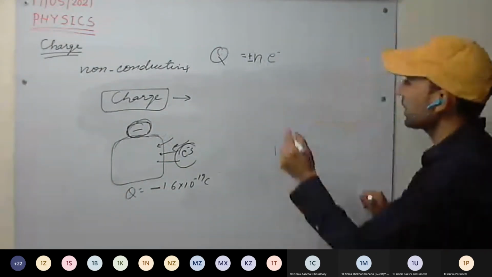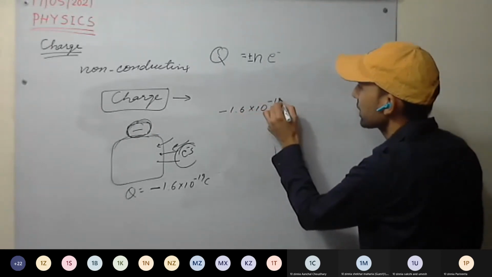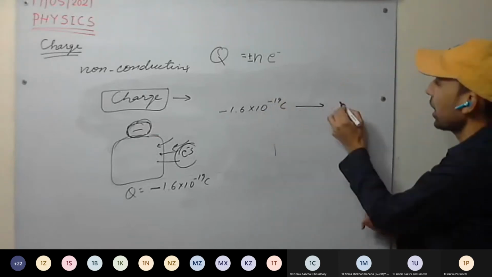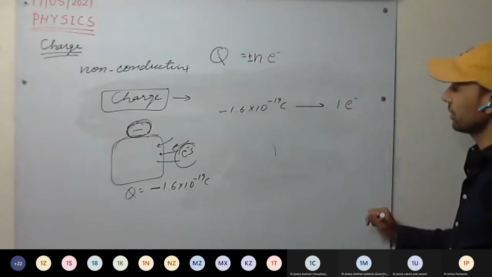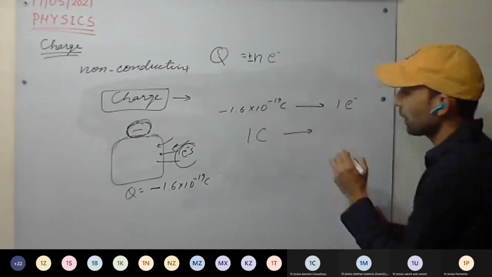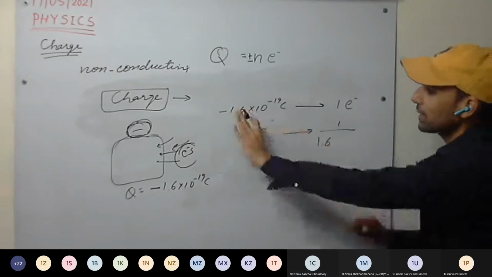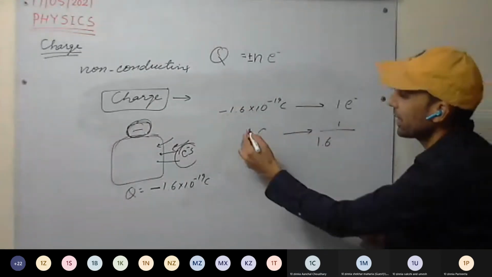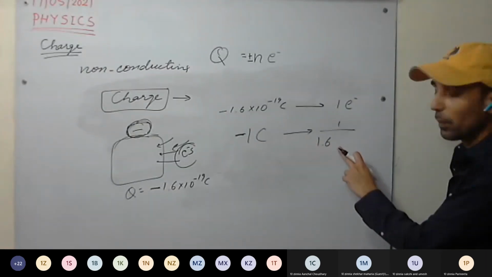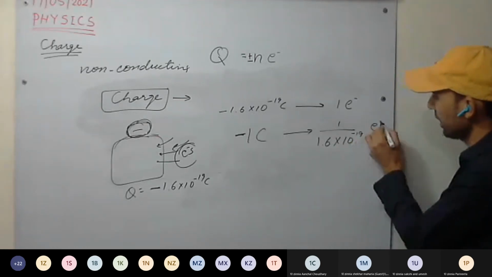Now see, we have discussed that one electron carries minus 1.6 into 10 raised to power minus 19 coulomb. This much charge is carried by one electron. So 1 coulomb will be carried by how many electrons? Ignoring the minus sign for now, minus 1 coulomb will be carried by 1 divided by 1.6 into 10 raised to power minus 19 electrons.